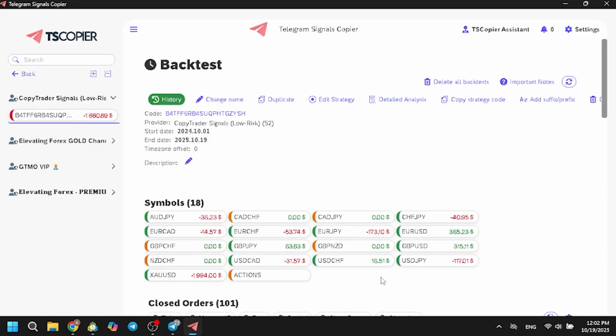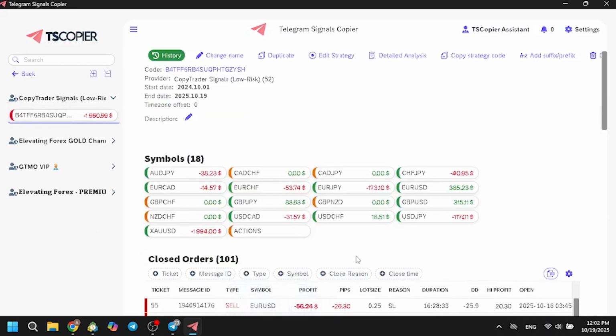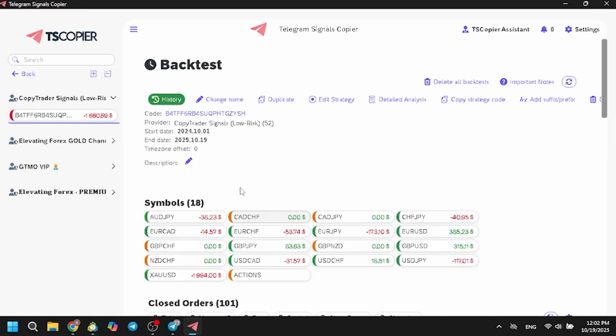So if I've done everything correct, basically this showed me a negative actually. By the way, if you have zeros right here, you should always click refresh. So say we would consider maybe trading this strategy.